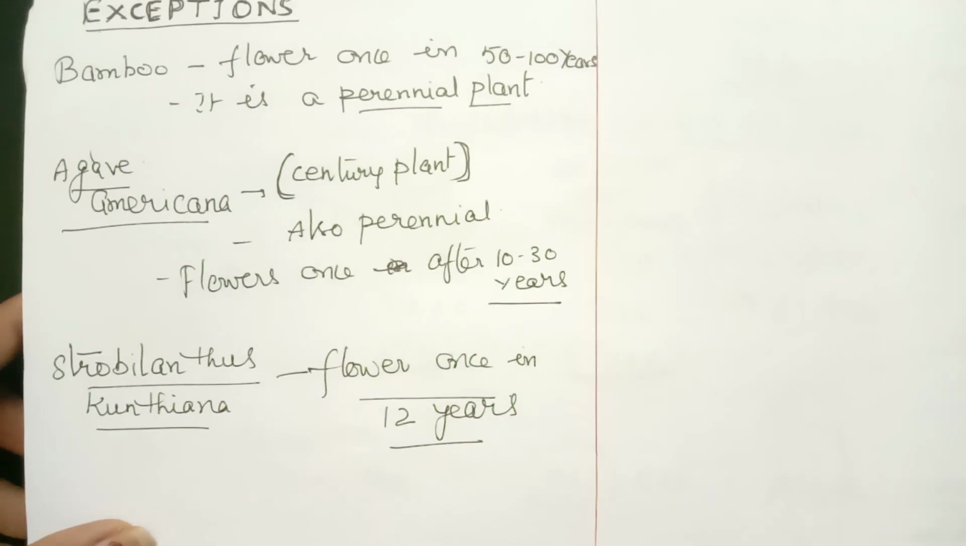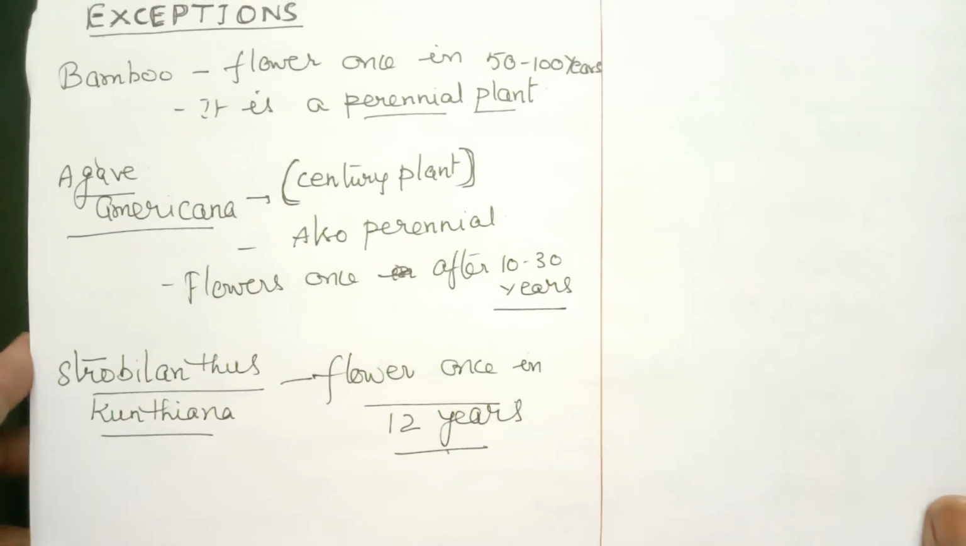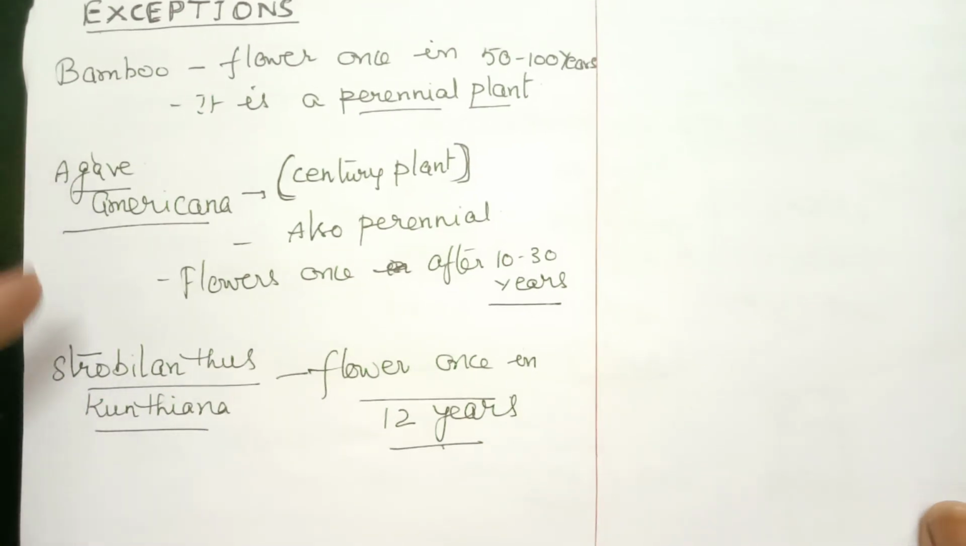Another example, Strobilanthes kunthiana. This flowers once in 12 years. It is present on the Nilgiri Hills in the south. In one particular season, all the hills are filled with very beautiful purple colored flowers. So it flowers once in 12 years. These are the examples where, though they are perennial, they are monocarpic plants.